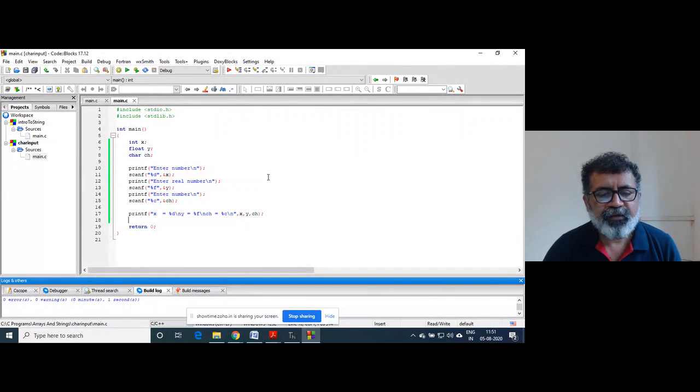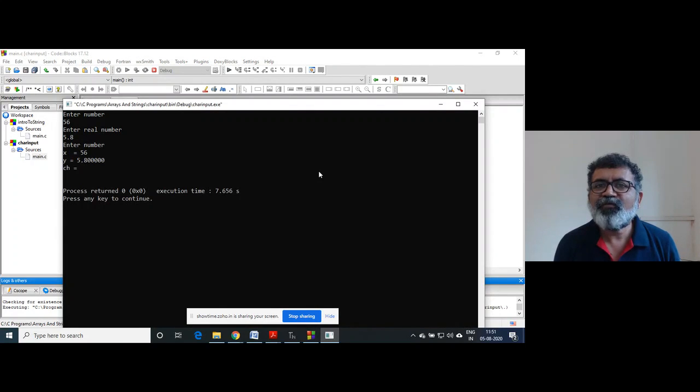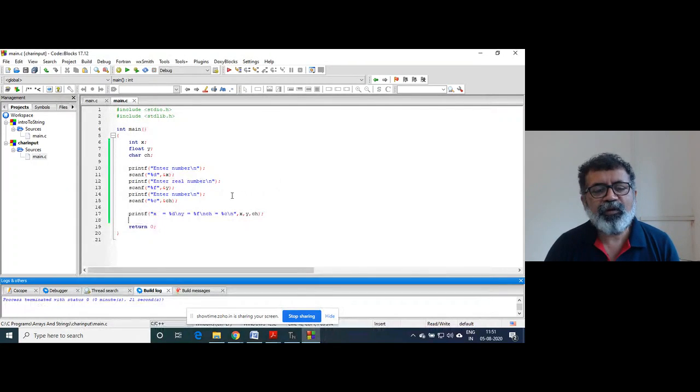So if I compile this program and run this, it asked for one number, suppose 56, then a real number, and see, it didn't wait for that. As soon as this message is printed, it should wait for user input because you have put that scanf function, right? So what is the problem here?